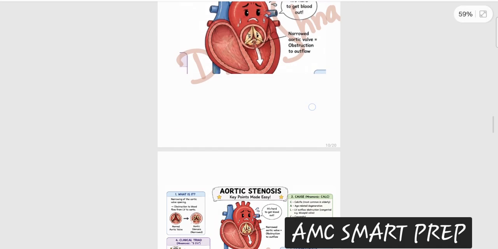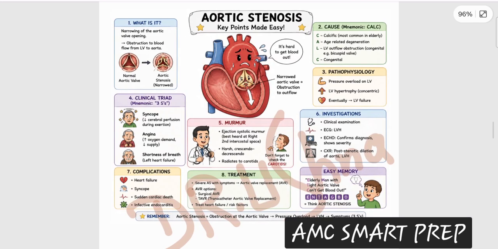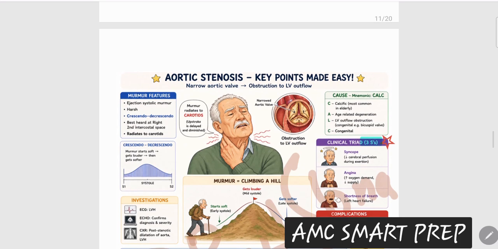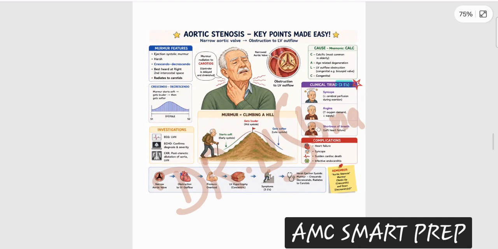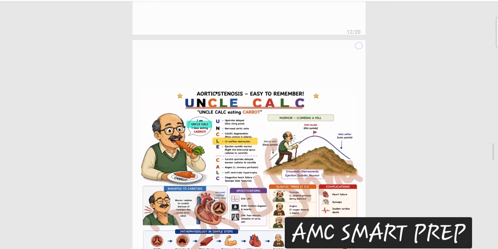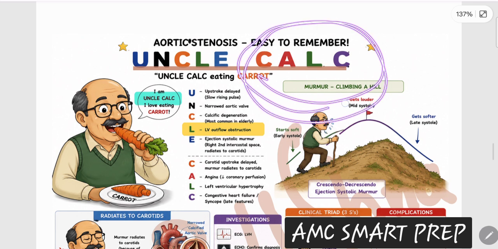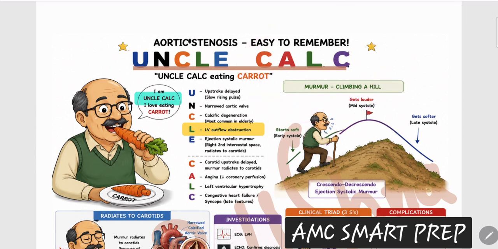If I just show you a slide of aortic stenosis, you will not be able to remember. At the end of the lecture, you will say, what I have just been taught, I am not able to reproduce. So we will not go into the fancy slides. We will go in shortcuts, mnemonics, for how you are going to remember aortic stenosis. So remember, for aortic stenosis, we have an Uncle Calc. Just remember Uncle Calc. This Uncle Calc is going to make your life so easy to remember aortic stenosis. Whatever MCQs come, you are going to crack them so easily.